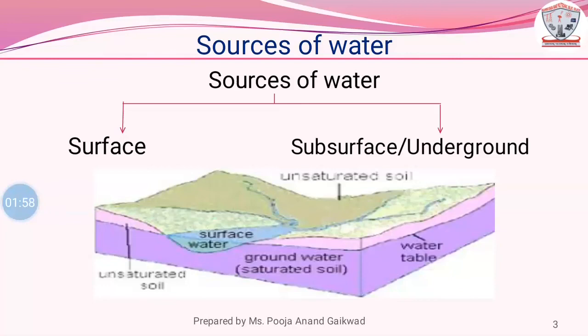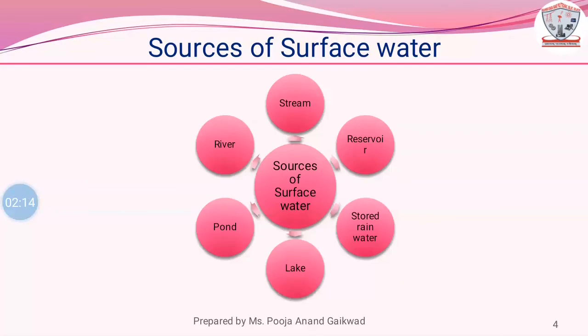In the figure, we can see that light blue color indicates surface water, while purple color indicates groundwater, that is subsurface water. Sources of surface water.